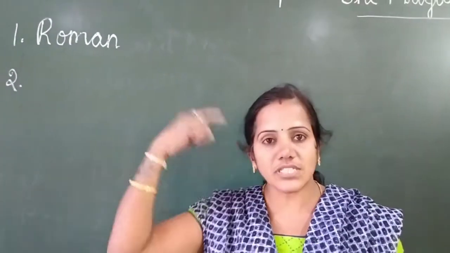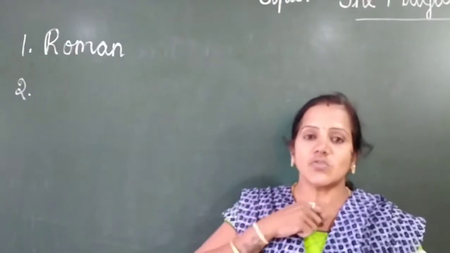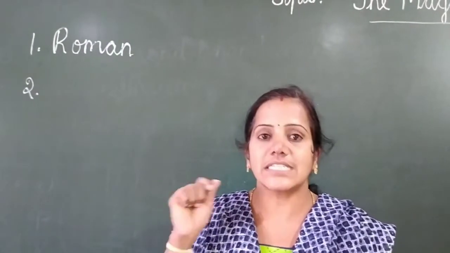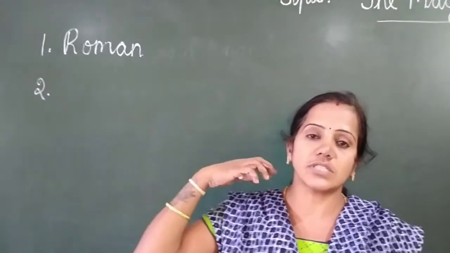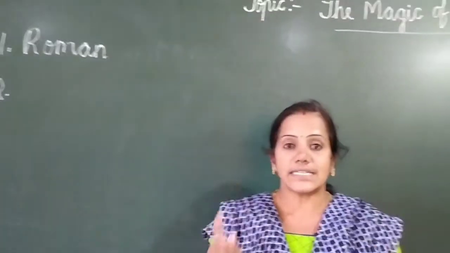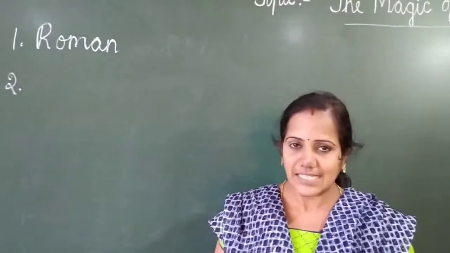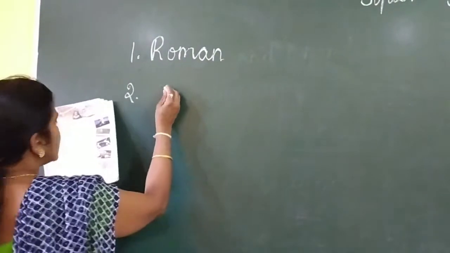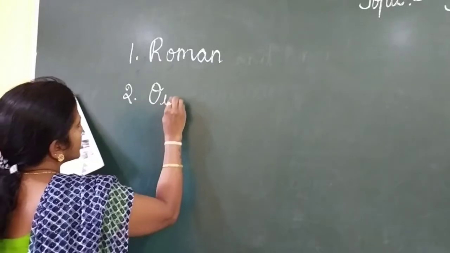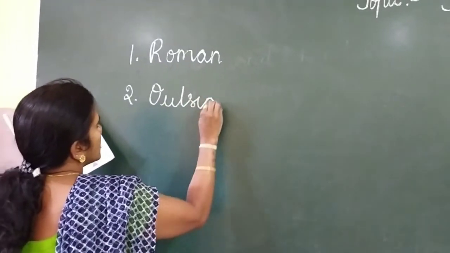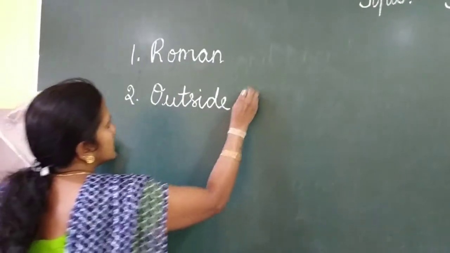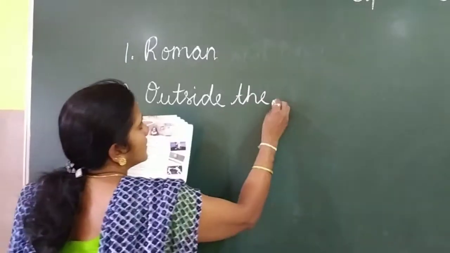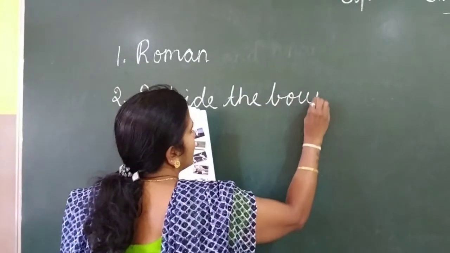It is outside the boundary line, right? When the ball goes outside the boundary line, we call it a 6. So the second answer is outside the boundary line.